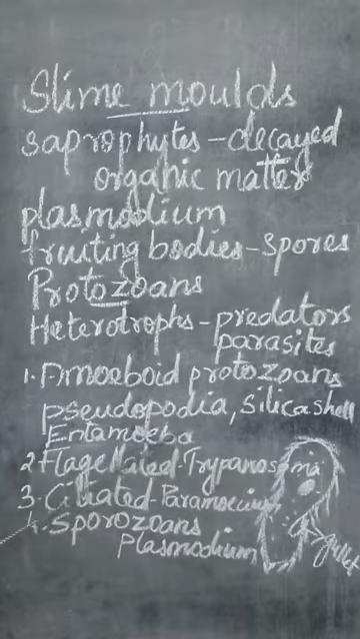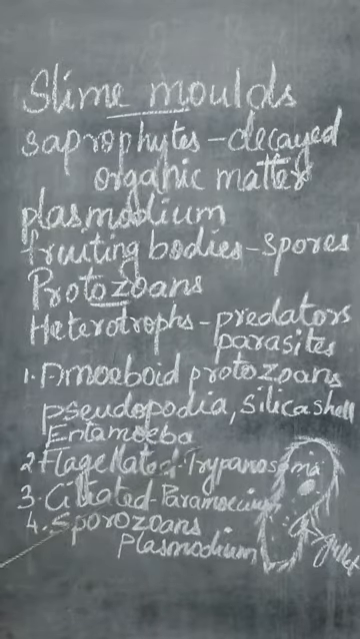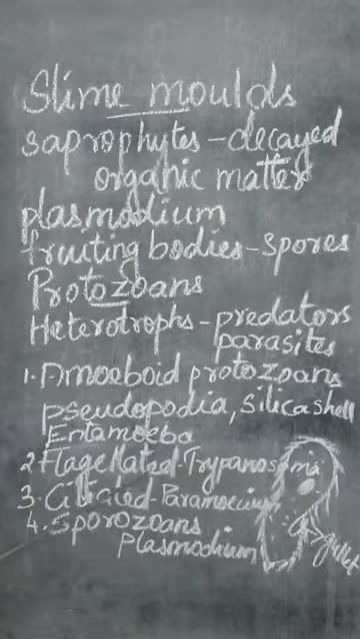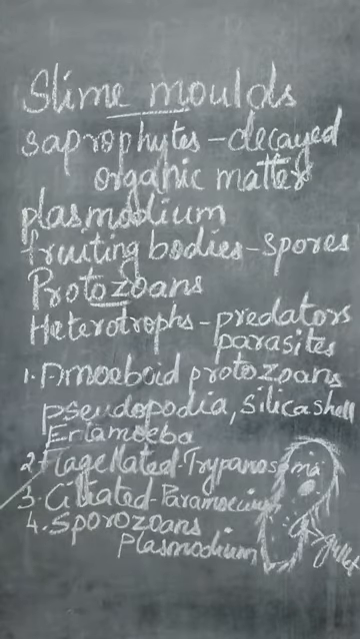Its scientific name is Entamoeba histolytica. This Entamoeba histolytica, which is also an amoeboid protozoan, causes the disease called amoebiasis, or another name for that disease is amoebic dysentery. It can enter through contaminated water and cause amoebiasis, or we can say amoebic dysentery. So this is about the amoeboid protozoans.